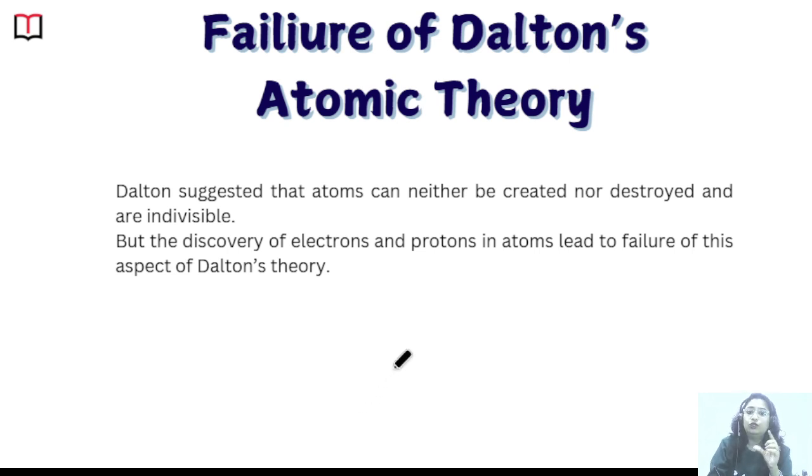Isotopes are basically atoms of an element which can have different mass numbers. For example, hydrogen has mass 1, but there is also hydrogen which has mass 2 and hydrogen having mass 3. Okay, so these are the isotopes. Here Dalton failed to explain these things. Dalton didn't know about these things.